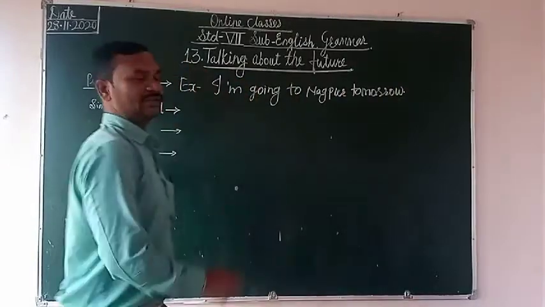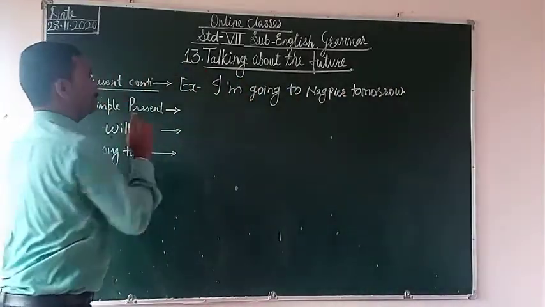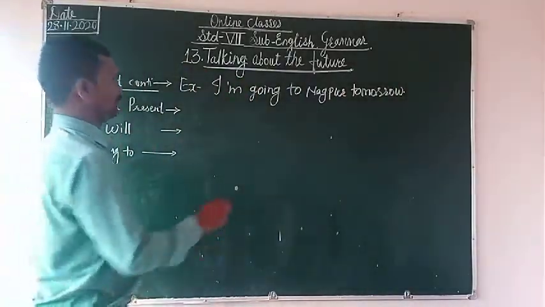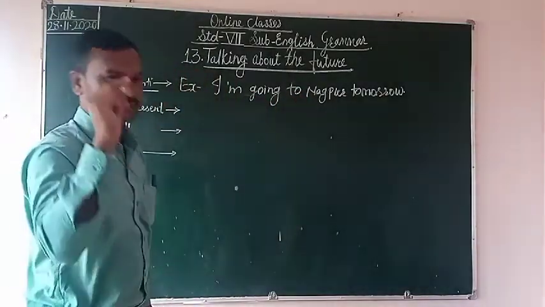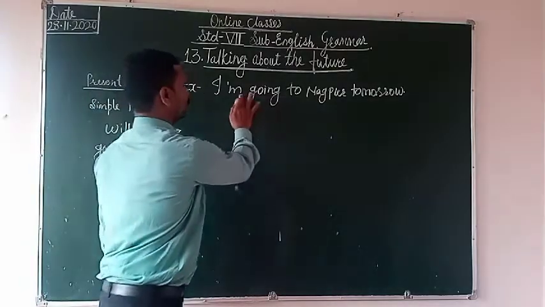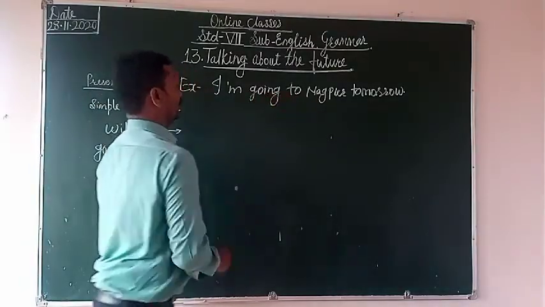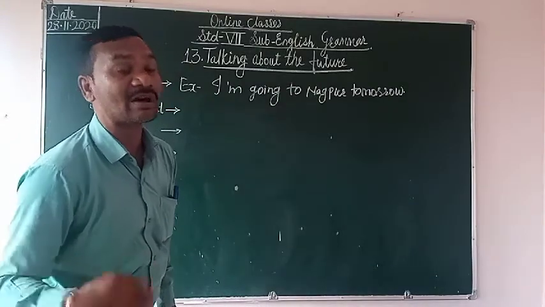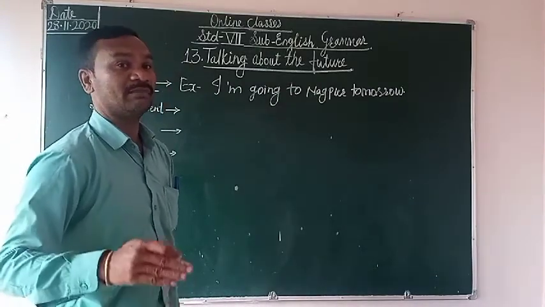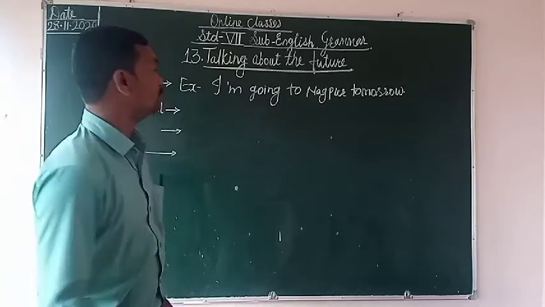Okay, this is the sentence of present continuous tense, but here going to is not a phrase. This is the work of the verb. I am going to Nagpur tomorrow. मैं कल नागपुर जाने वाला हूँ. मैं जा रहा हूँ, कल नागपुर जा रहा हूँ.